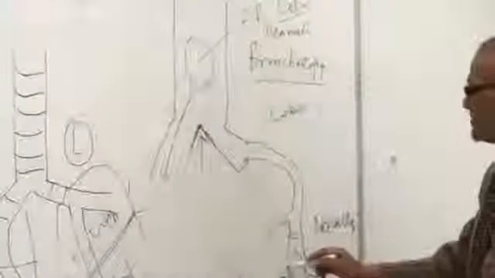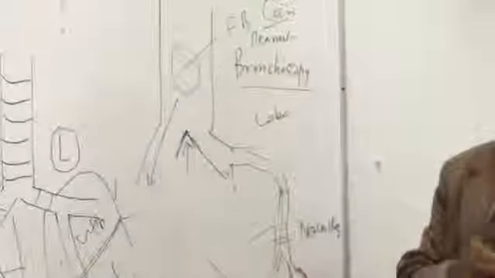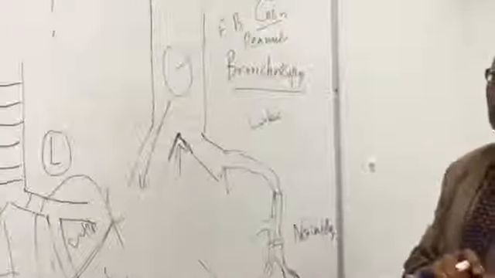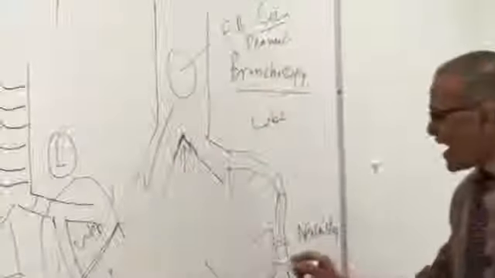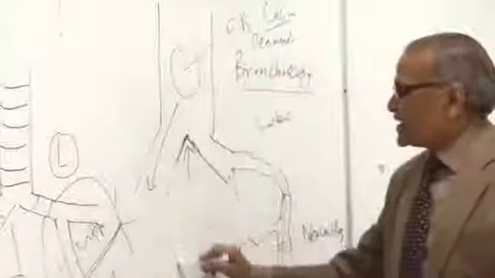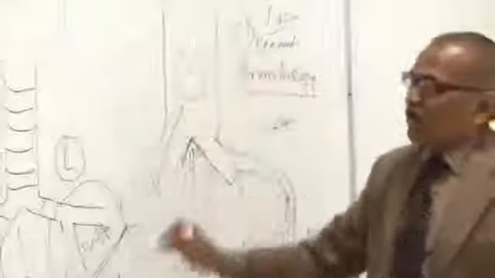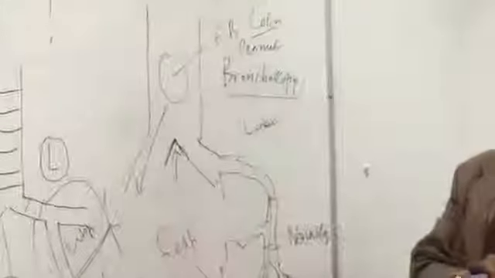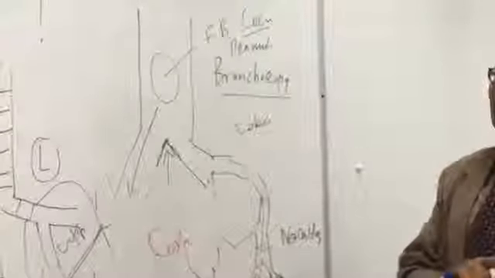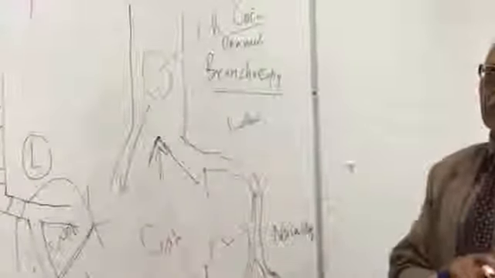This carbon dioxide will be passed out in exhalation, in out breathing. So this portion is what we call the respiratory portion. All the rest of the parts, starting from the nose down to the bronchiole, we call the conducting system of our respiratory system.